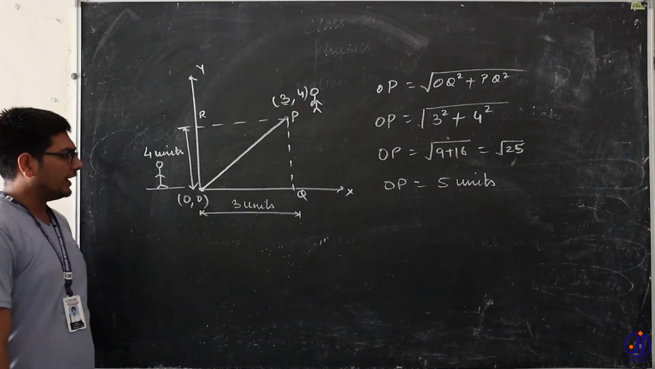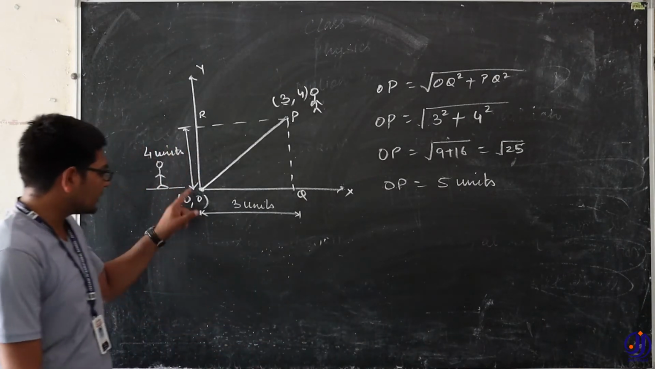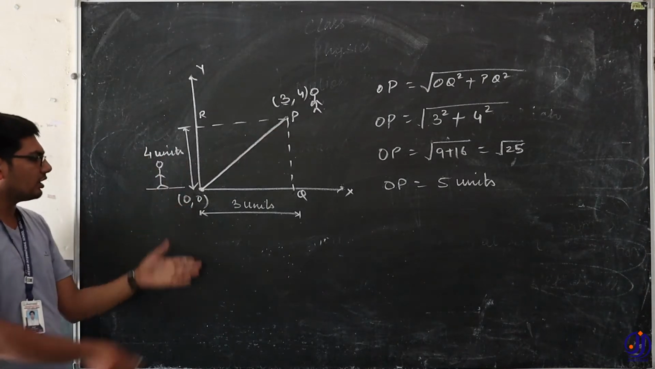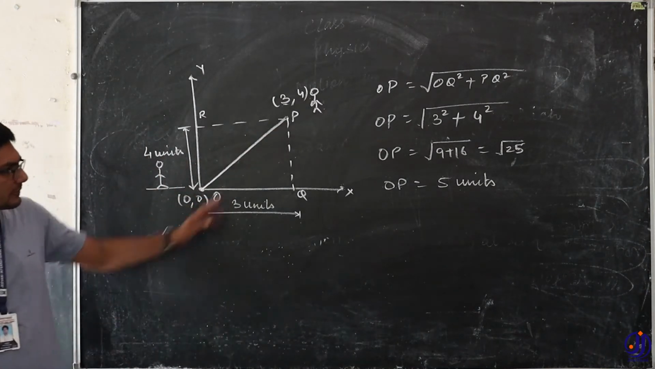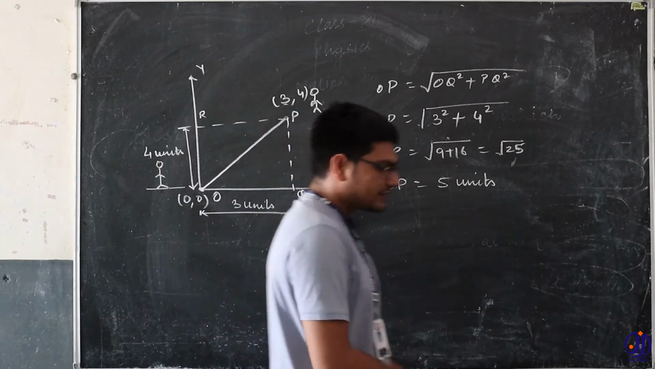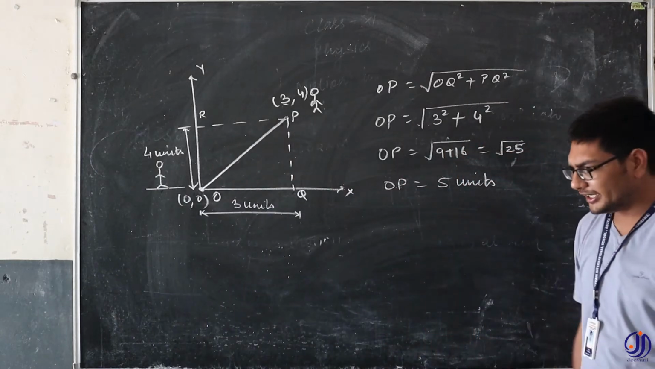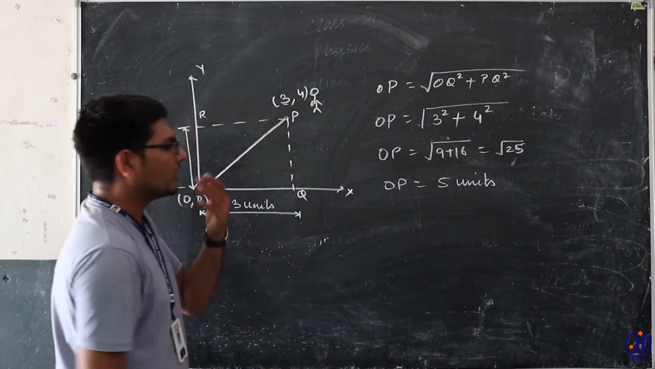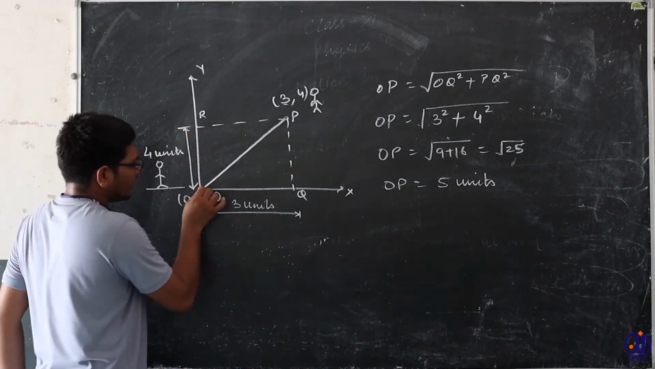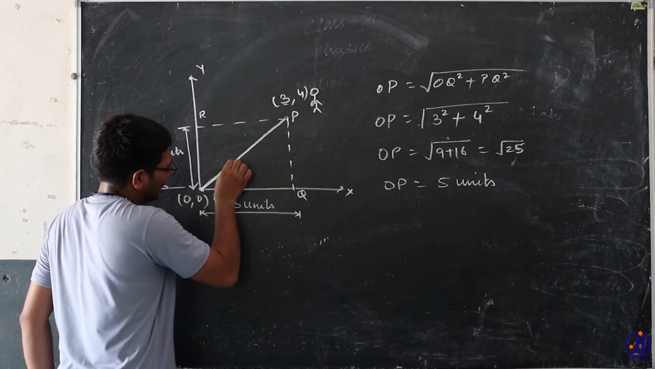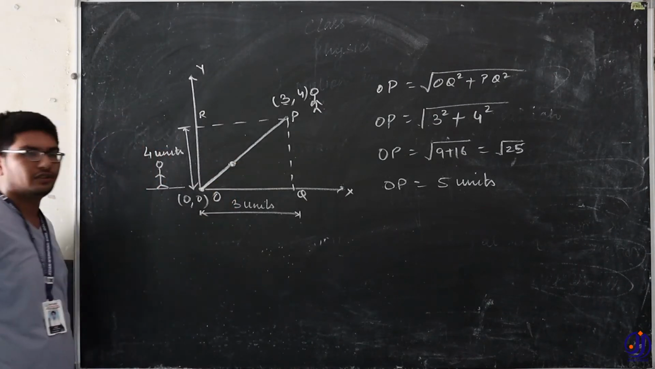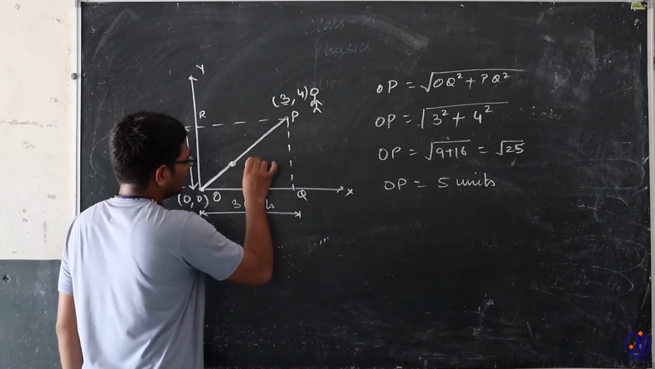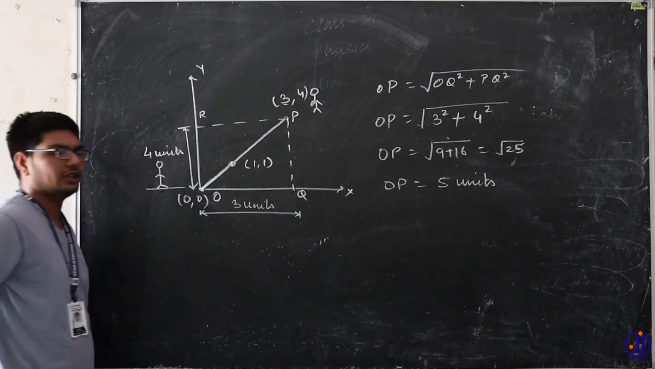Okay, what is basically that? The distance between this observer and this person, O the observer or origin and P the person, is 5 units, right? Now suddenly, the observer moves towards the person. He just starts moving and reaches this point. Suppose the coordinate of this point is 1, 1.